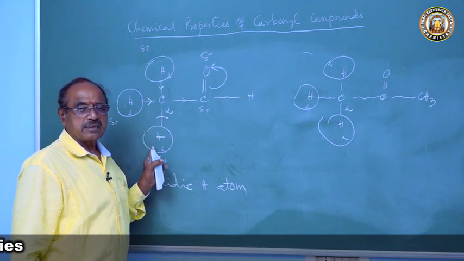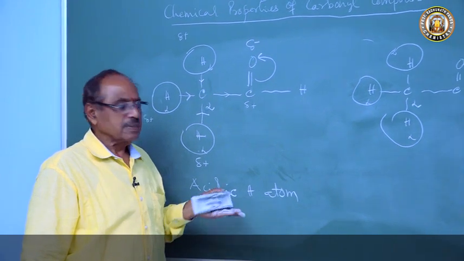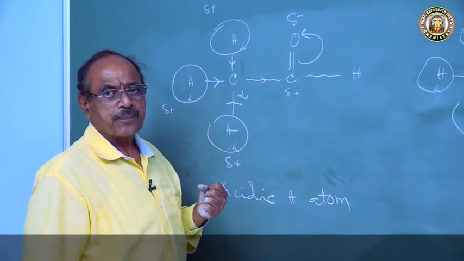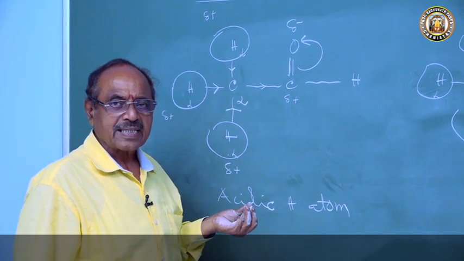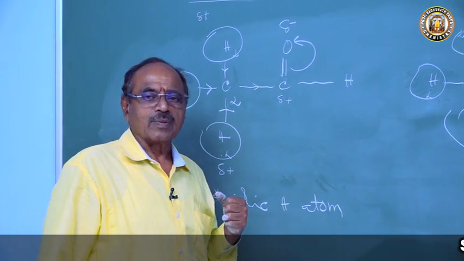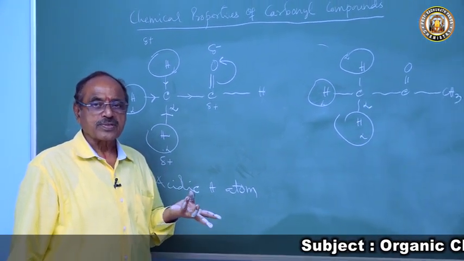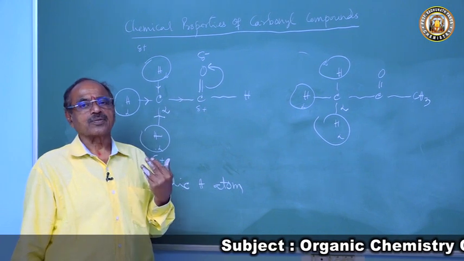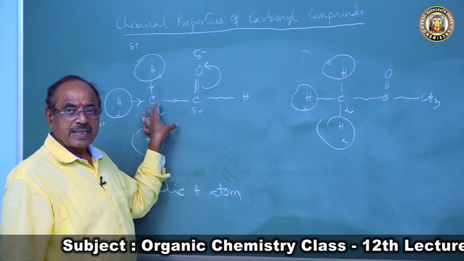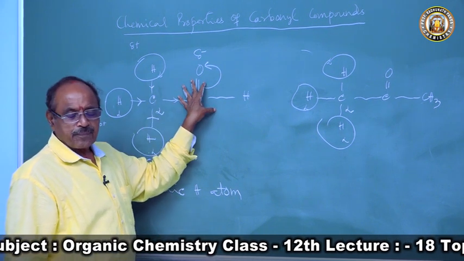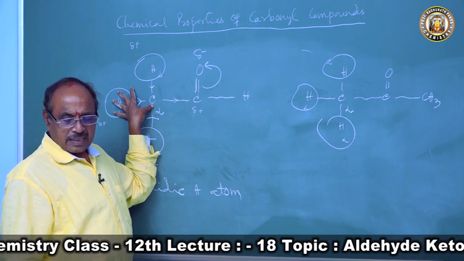So, reactions involving the alpha hydrogen atom, the acidic hydrogen atom. These hydrogen atoms are also reactive. Since they have delta positive charge, they have a tendency to be lost, to undergo substitution reaction by a halogen.